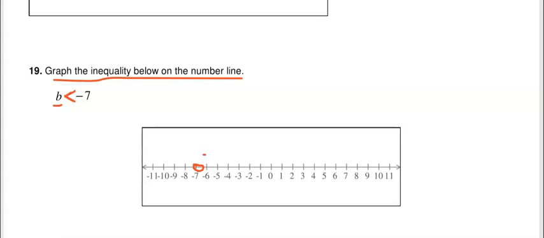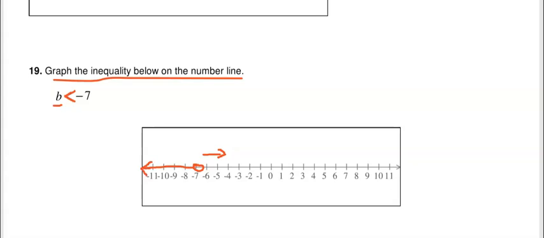Well, if you look at the number line, these numbers are going towards a positive direction, which means these are going to be greater numbers. They're going to be larger than -7. So we're actually going to go the other direction down this way and plot it like that. That's it.